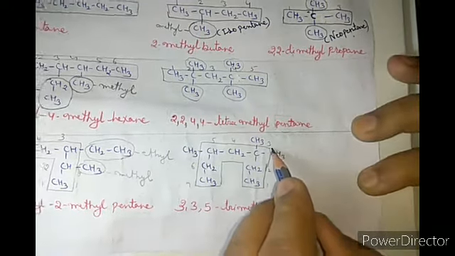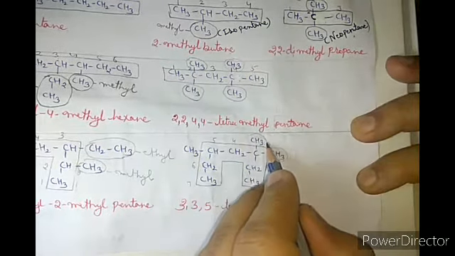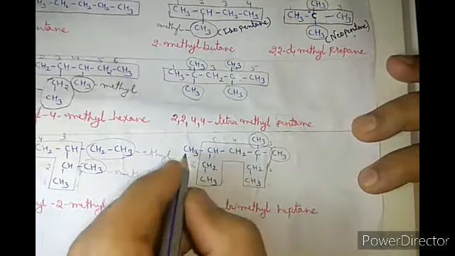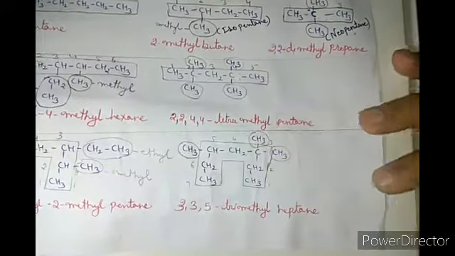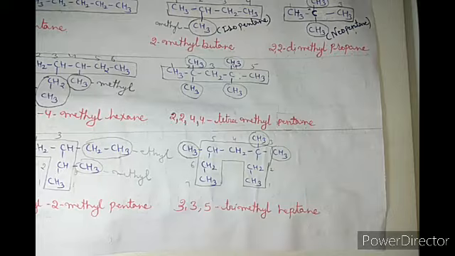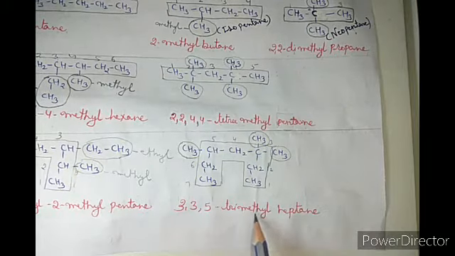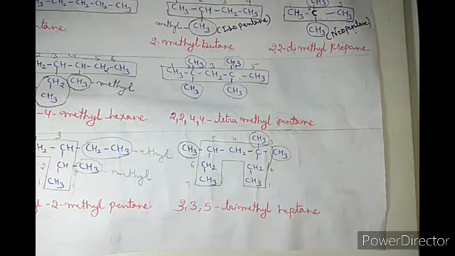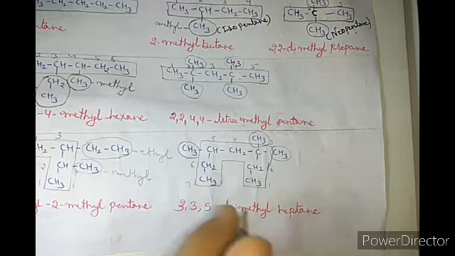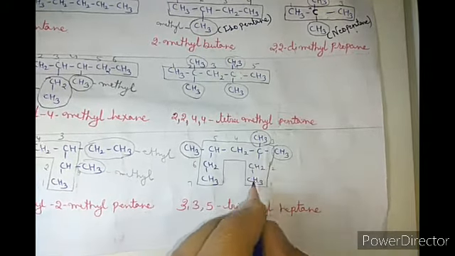Now that group is a substituent, because it is not included in the main chain. That is also a substituent and that is also a substituent. Got it? Now since all three are the same, because these three are methyl groups, we use trimethyl. Okay, now give the number. We have to give the minimum number to the substituent. If I start from that, then it will be 1, 2, 3, 4, 5, 6, 7.